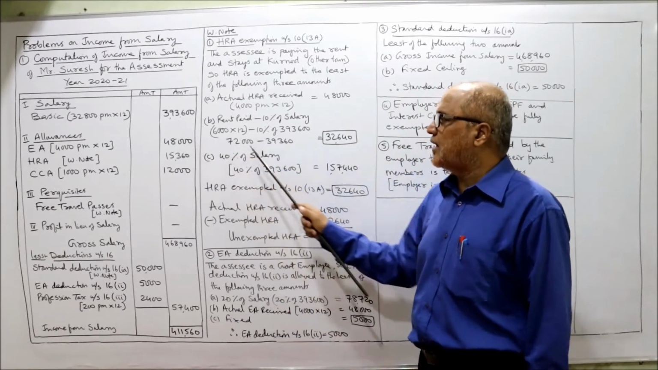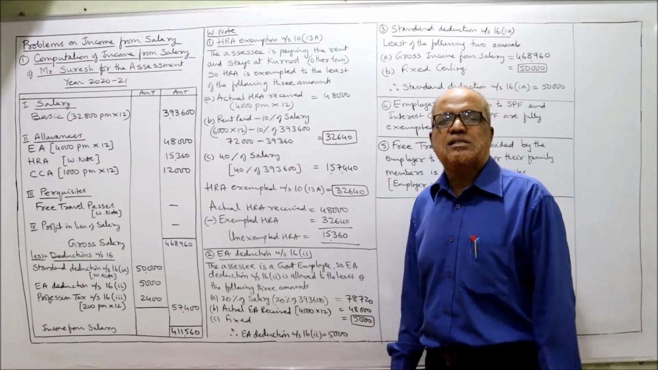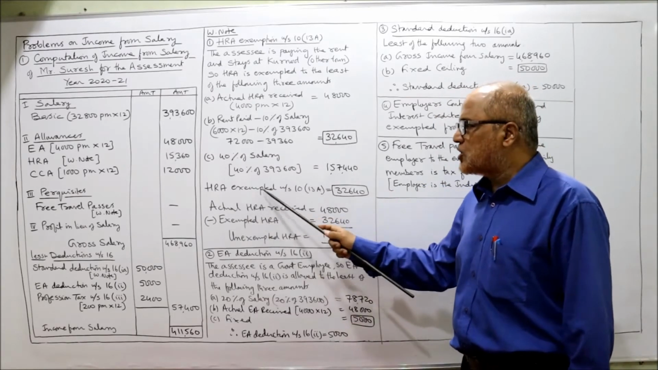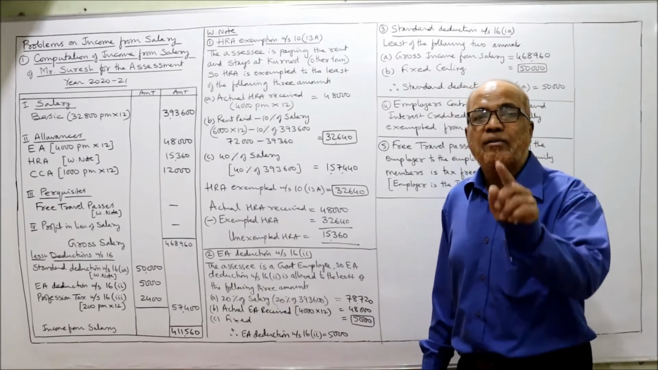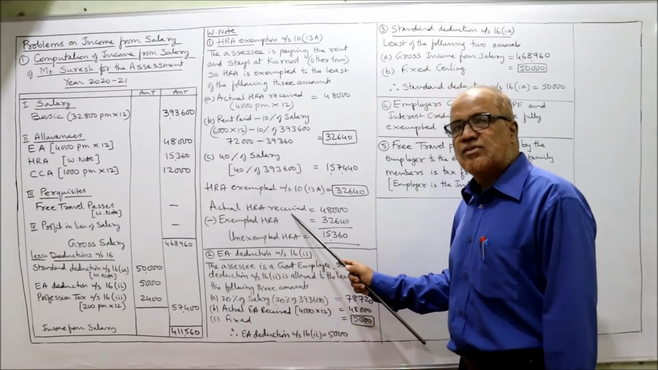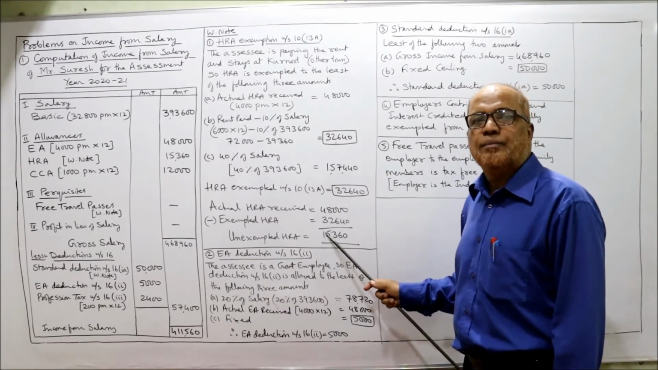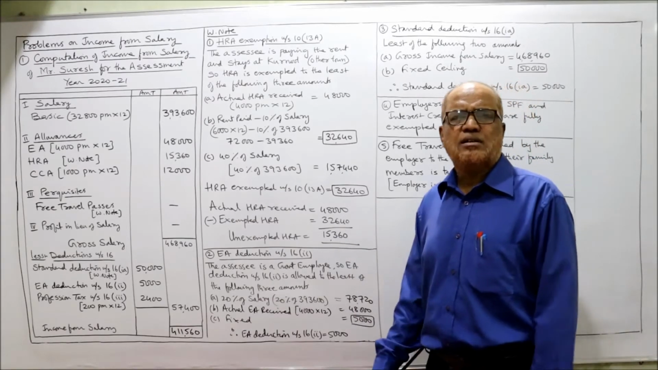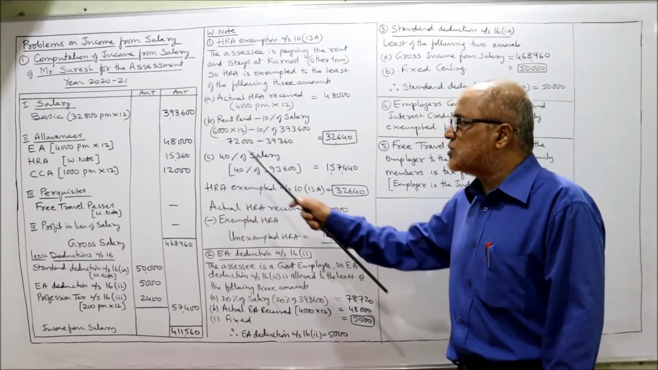So 40% of 3,93,600, 1,57,440. In these three, whichever is least is exempted. The least is 32,640. Therefore, HRA exempted under section 10(13)(a) is 32,640. This is the exempted amount. But we want unexempted amount. We want taxable amount. The actual HRA receipt. How much is the actual HRA receipt? 48,000. From 48,000, deduct the exempted. Exempted is 32,640. So taxable 15,360. So 15,360 is the taxable HRA. Now take this 15,360 here.